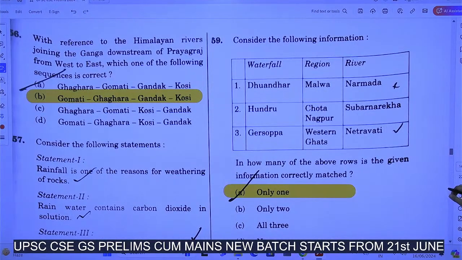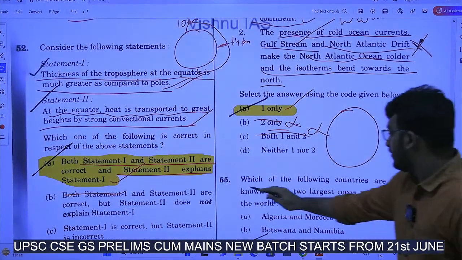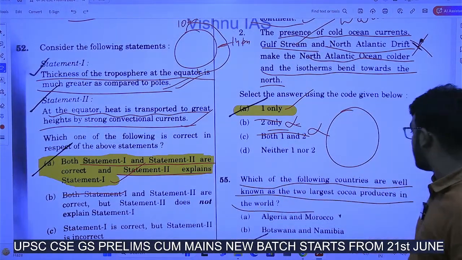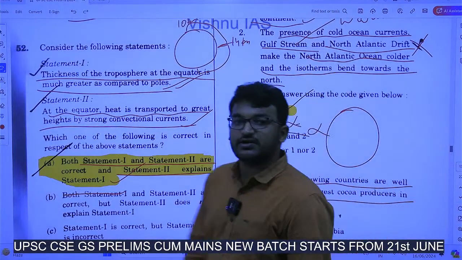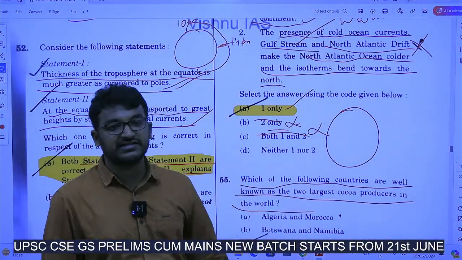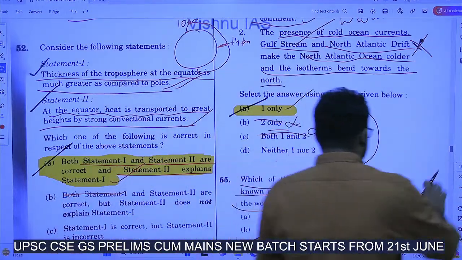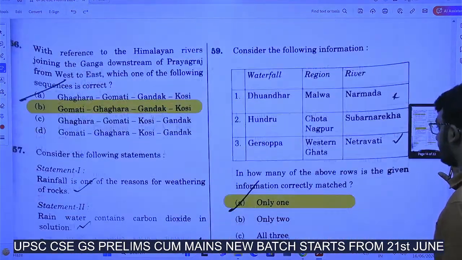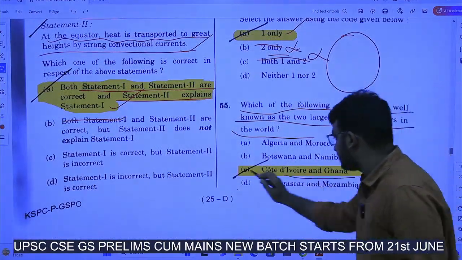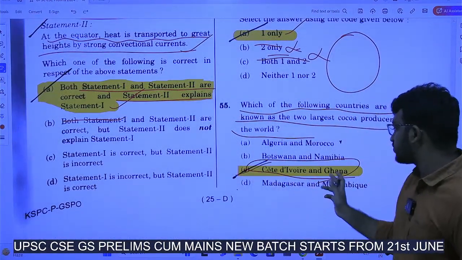Next. Which of the following countries are well known as the 2 largest cocoa producers in the world? Recently, Cote d'Ivoire got the recognition of being the largest cocoa producer. That's why this question has been asked. Of course, this is not an easy question, somewhat factual. Answer is Cote d'Ivoire and Ghana.